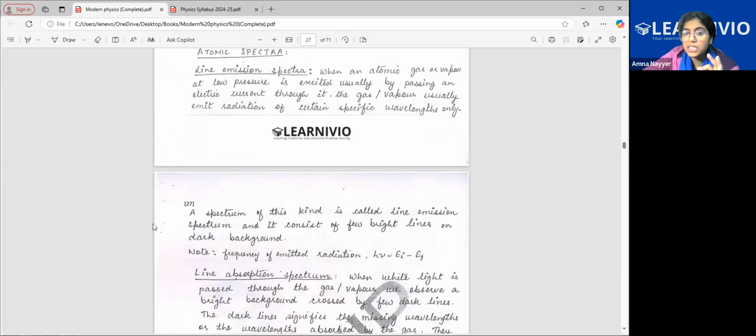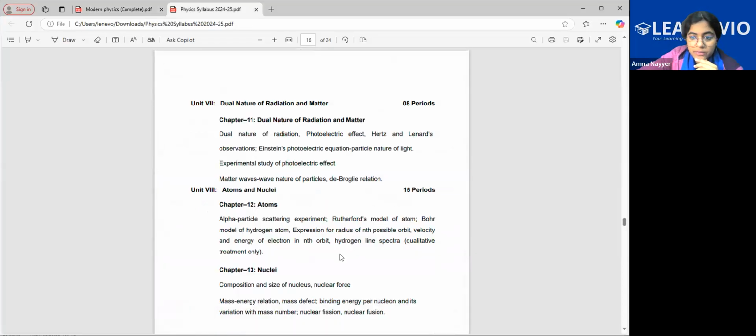More than the definition, we have the line spectrum available. So you have this in your syllabus. See, velocity, this we have done. Hydrogen line spectra, qualitative treatment only. Only this part is there in your syllabus.